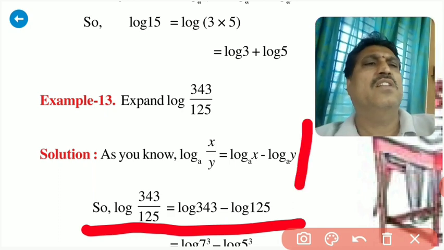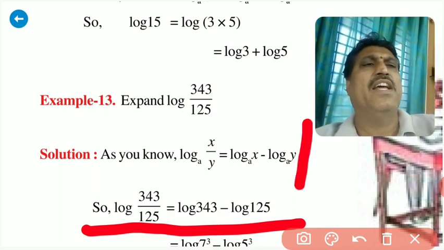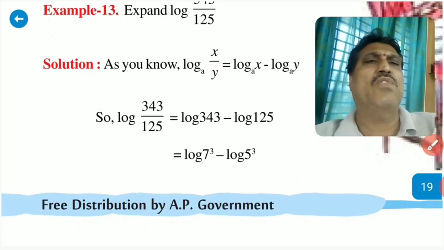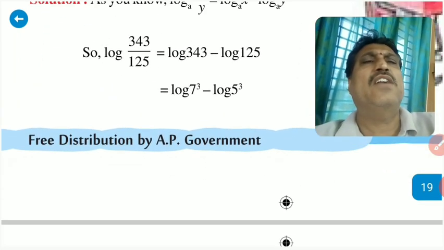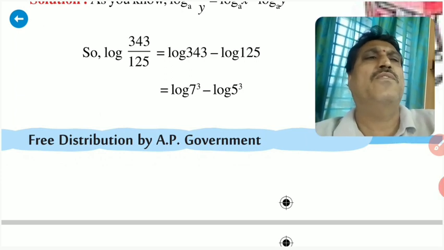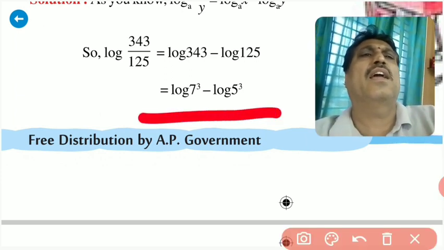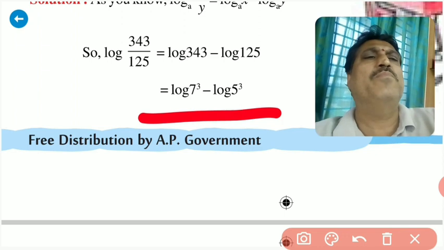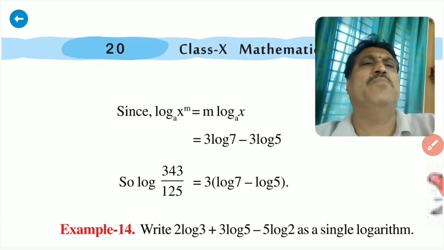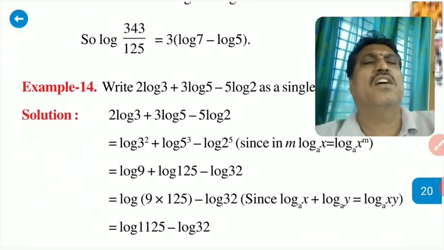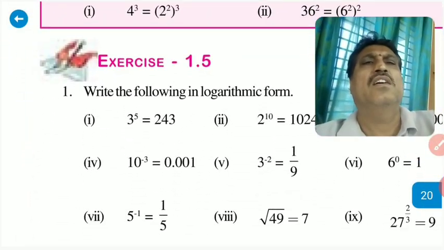Now 343 can be written as 7 cubed, so log 7 cubed minus log 5 cubed. Next, the third formula, this is in the form of log a power m. A power m form is m log a. So see here, m log a means 3 log 7 minus 3 log 5. Likewise, these are all the basics.